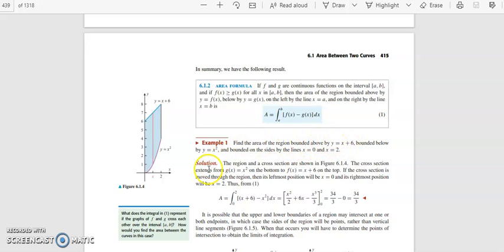If you look at the curve y equal to x square, it is a parabola. So this is the portion of the parabola, and y equal to x plus 6 is this line. So it touches the point (0, 6).